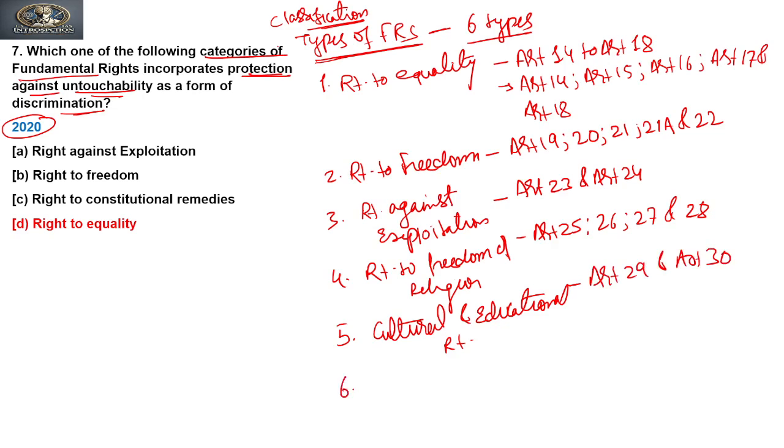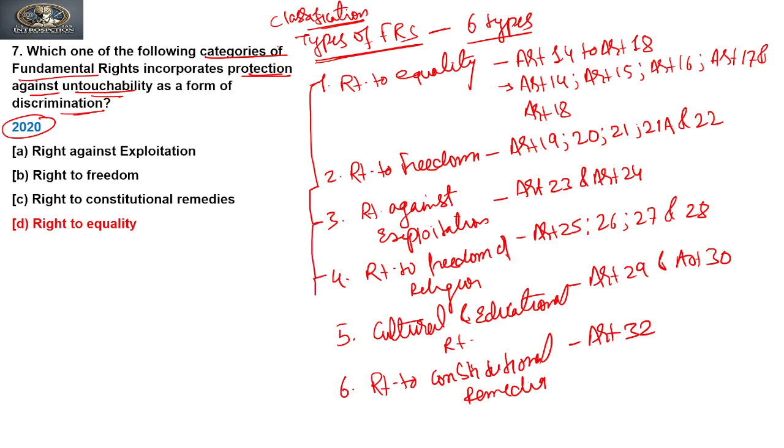And the last classification is right to constitutional remedies, and this includes Article 32 of the Constitution. So these are the 6 classifications or categories of fundamental rights.